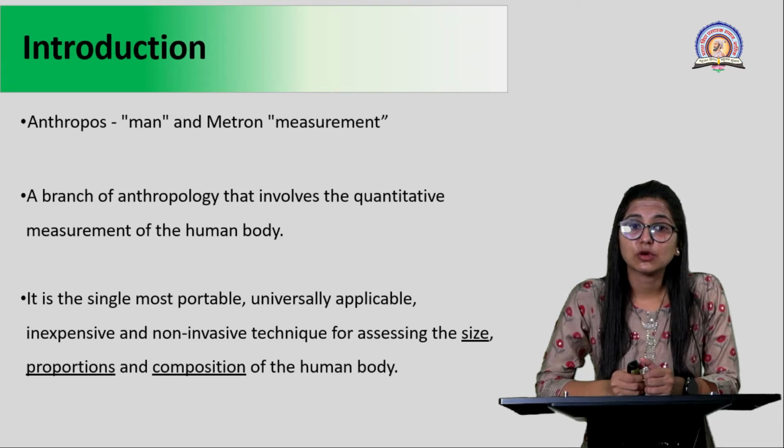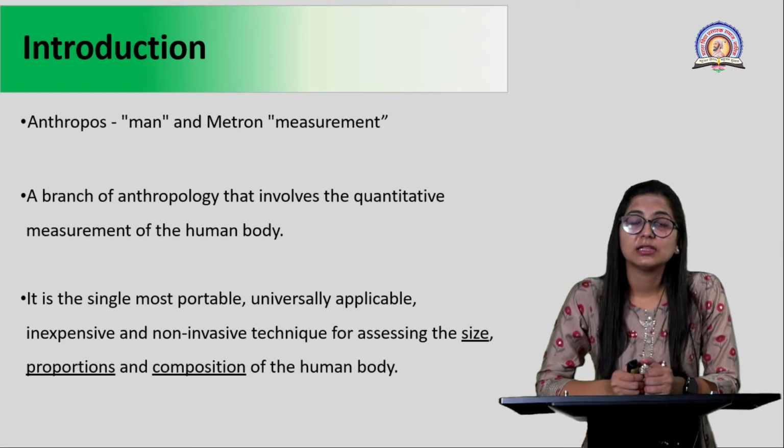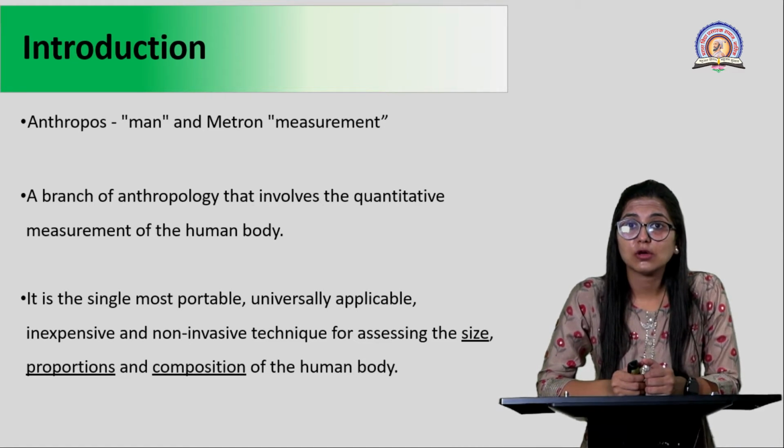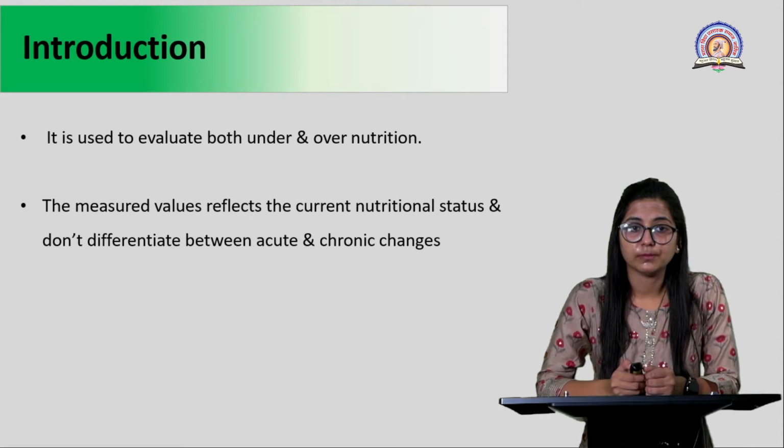Also, we have to make sure that the techniques are very cheap or inexpensive, because in certain rural areas, or you can say Adivasi areas, the techniques are not highly developed, maybe due to electricity problems or lack of facilities. These techniques should be quite inexpensive and simple to perform.